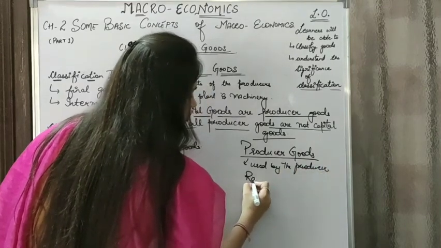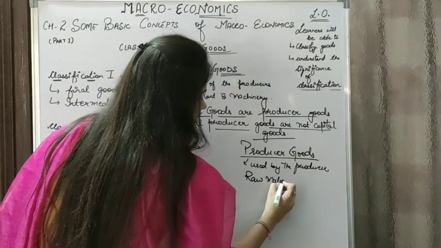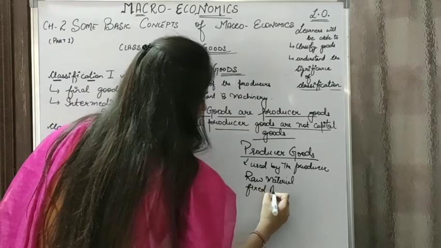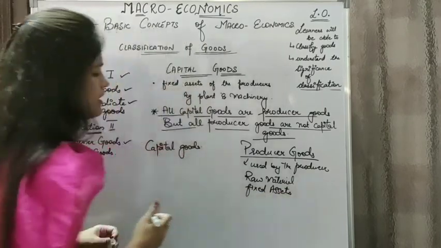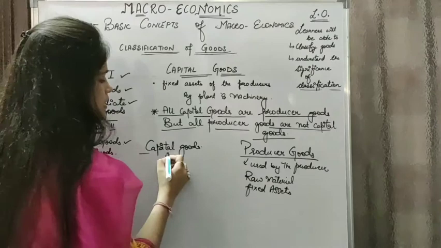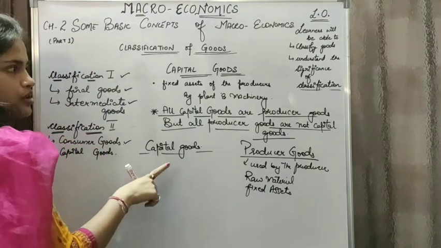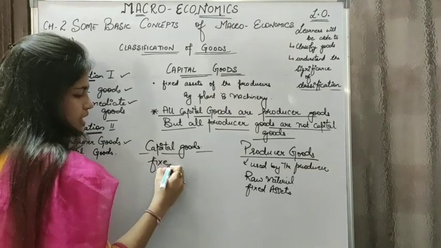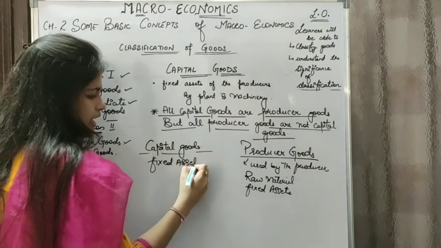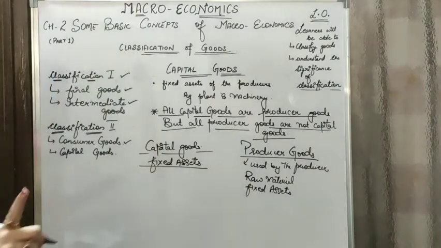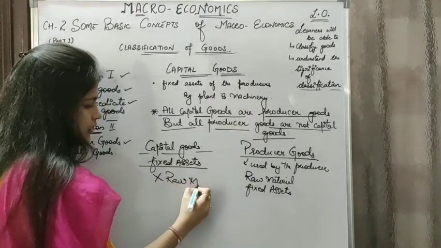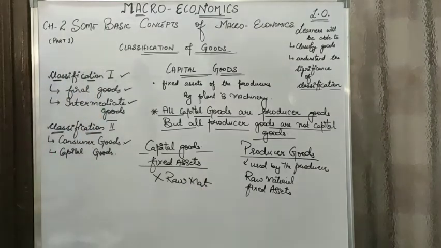It includes both raw material as well as fixed assets. Whereas capital goods are the ones which are used by the producers in the process of production for several years. That is only fixed assets. It does not include raw material. Right? So now let's read the statement again.